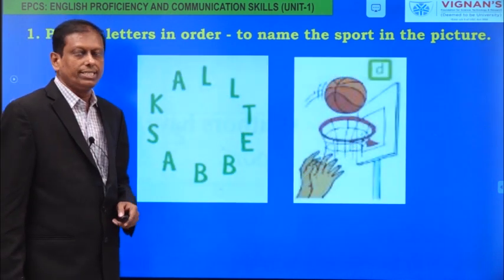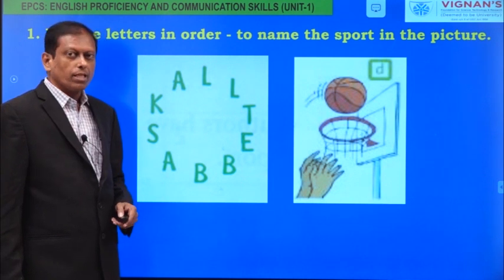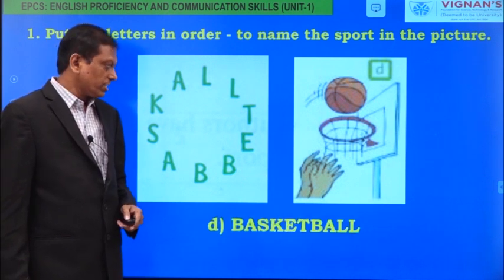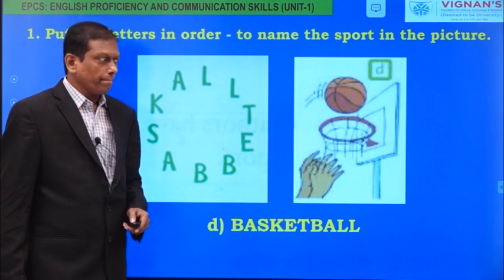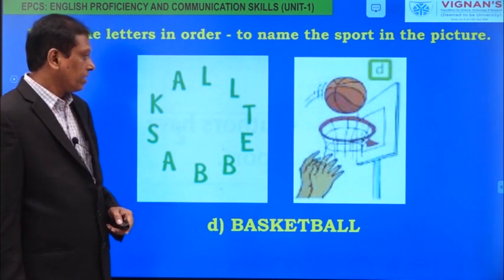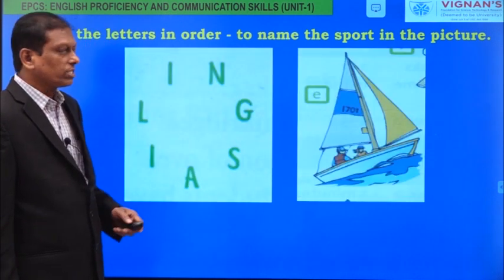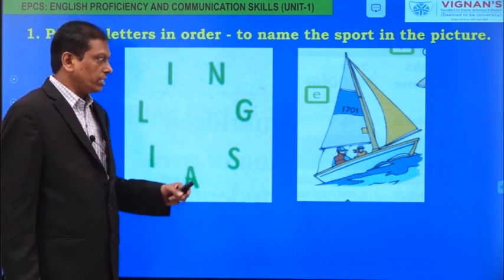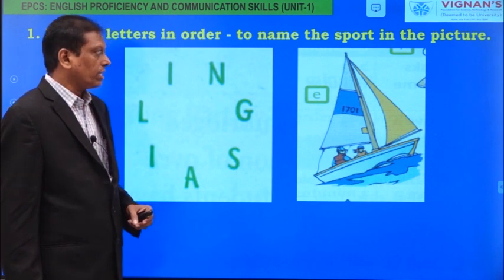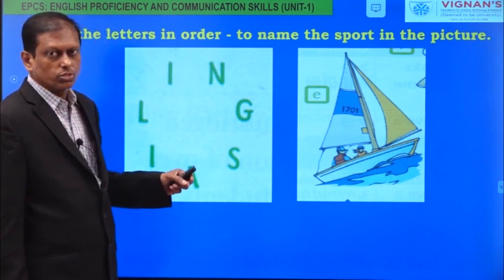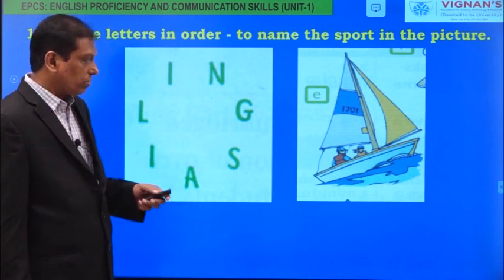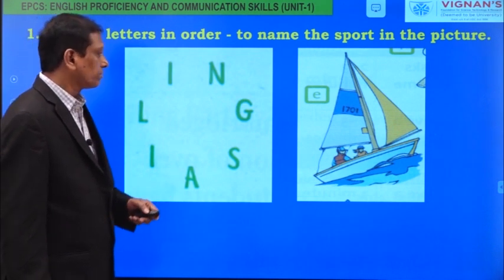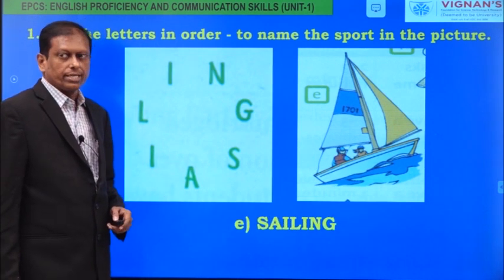Now, the fourth one, D, please guess the word. And this is basketball. Now, this is also something new for us, and the people in the seashore and the countries which have long seashores generally would have this type of sport, and this is sailing.